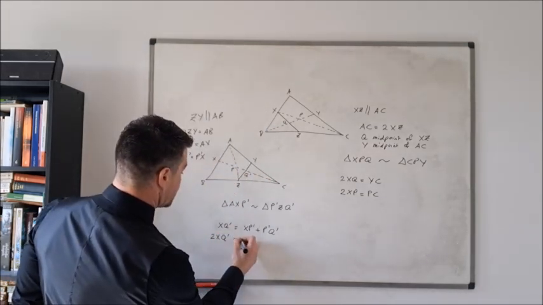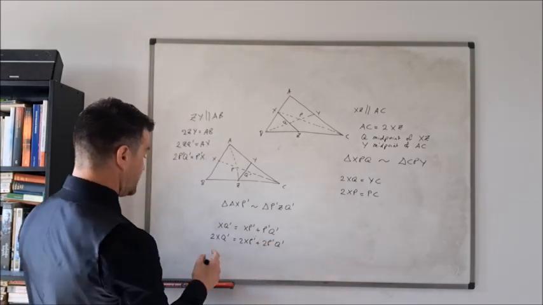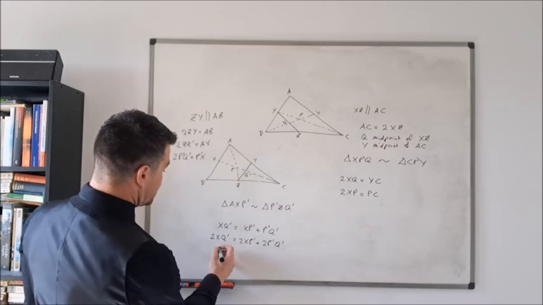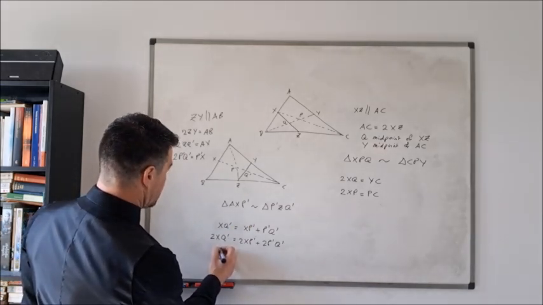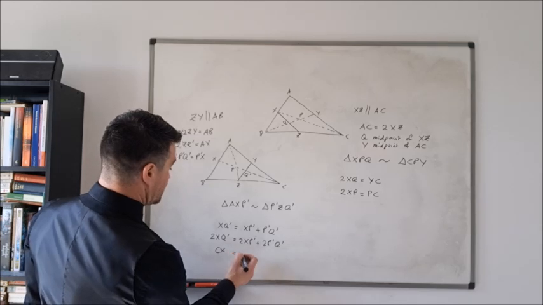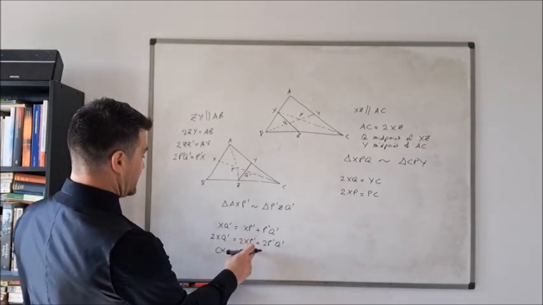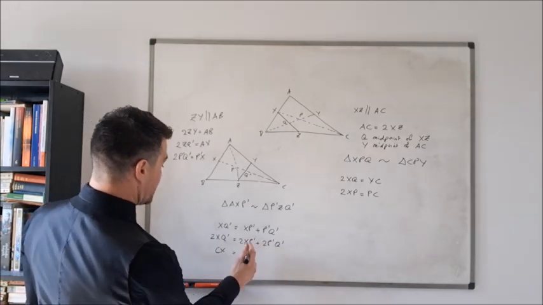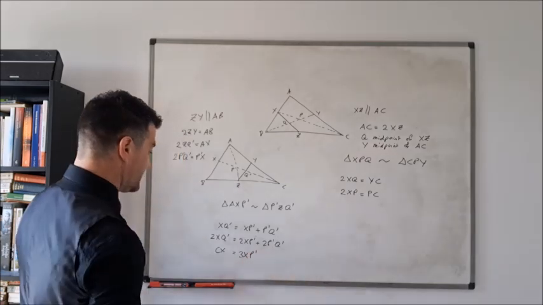Twice XQ primed is equal to twice XP primed plus twice P primed Q primed. Twice XQ primed is equal to XC, or CX, and 2XP primed plus 2P primed Q primed is going to be equal to P primed X, so is equal to 3XP primed.